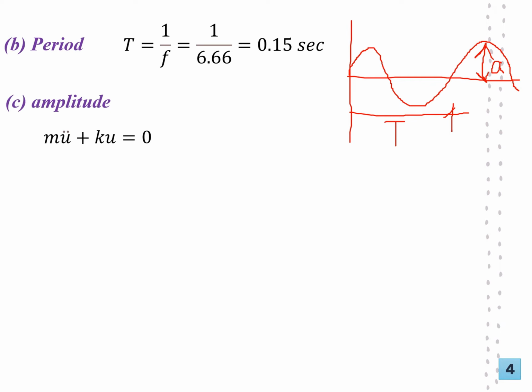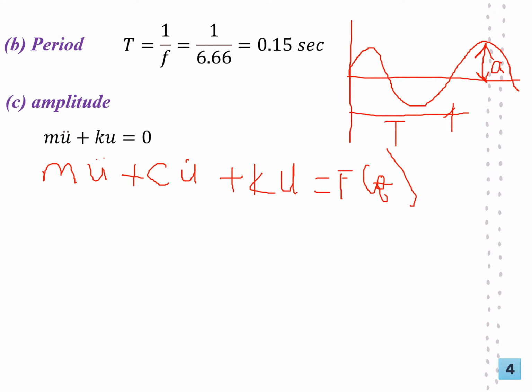Generally, the fundamental equation of motion is given by m times acceleration, plus damping coefficient times velocity, plus stiffness times displacement, is equal to the externally applied force, in terms of t. So in this case, for undamped, there is no damping coefficient, and free, there is no forcing function. That's why it condenses to m u double prime plus k u is equal to 0.